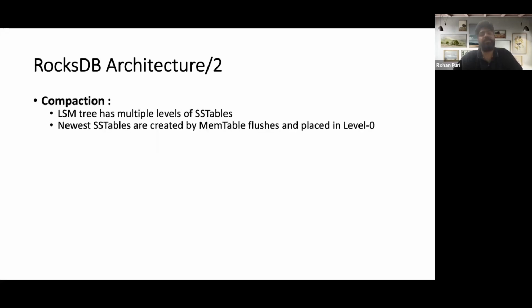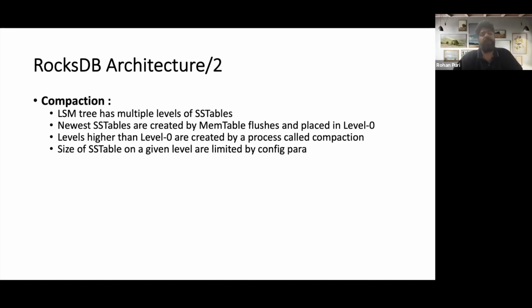So let's talk about another process that is a very integral part of this, known as compaction. LSM trees have multiple levels of SS tables. The newest SS tables are created by memtable flushes and are placed in level 0. Higher levels, greater than level 0, are created by a process called compaction. The size of SS tables on a given level is limited by a configuration parameter.